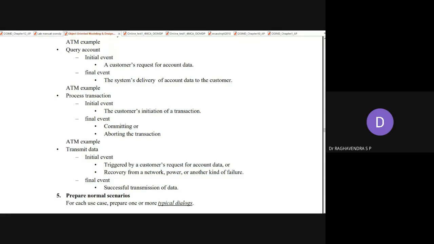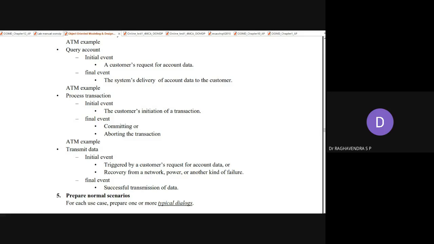Triggered by the customer's request for account data. Sometimes the customer doesn't have any authority to check a given account. So in this scenario, he will request the higher authority. He says, I want to check the details of a particular account. The request will be redirected to the banking person. The banking person will see whether this is a valid, authorized person who wants to know a particular piece of information belonging to a particular customer. If it is a legitimate transaction, then only they will allow.